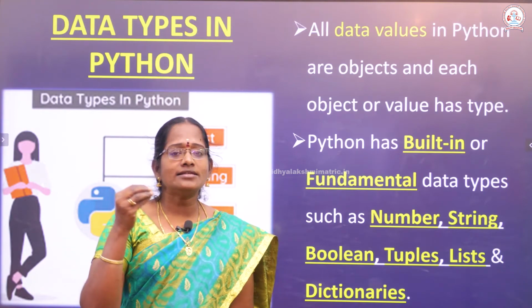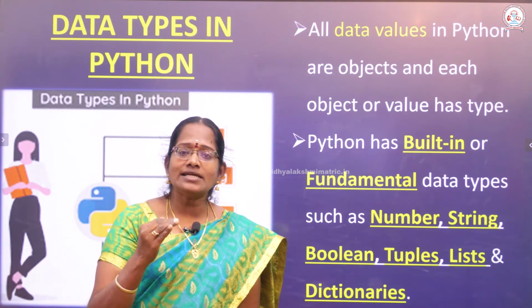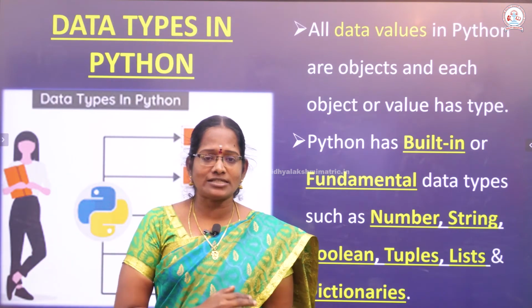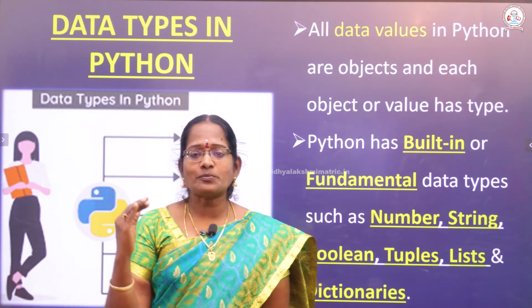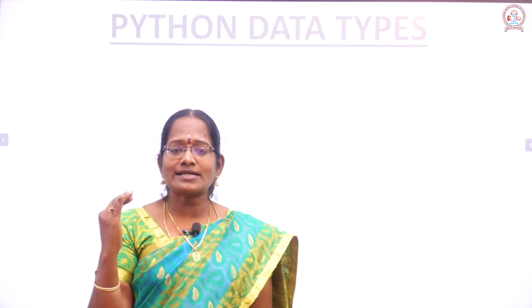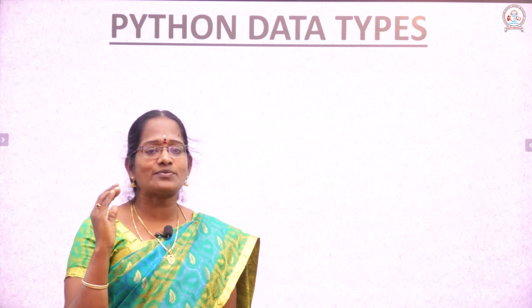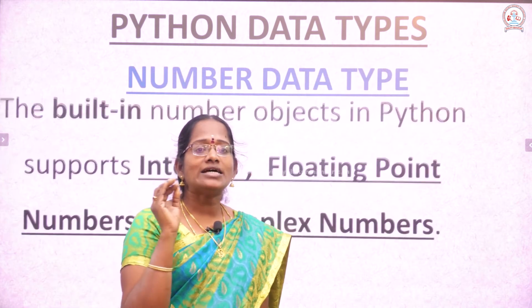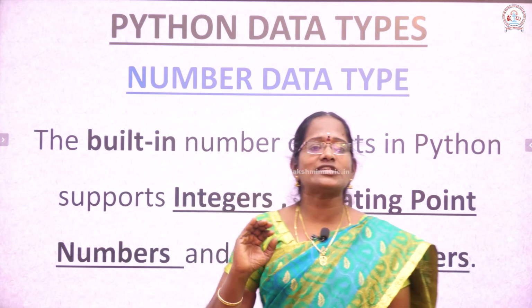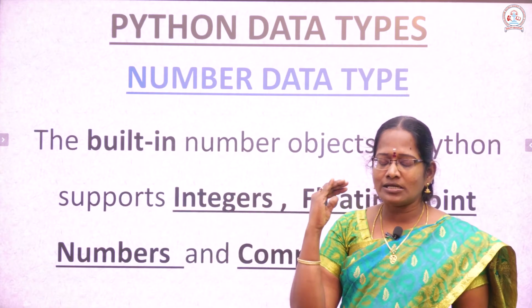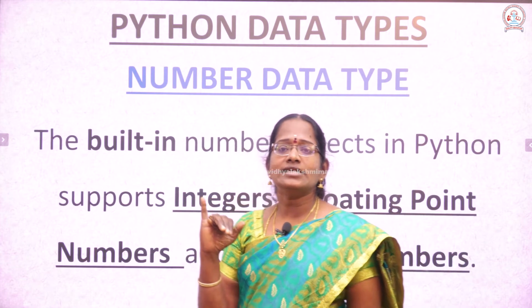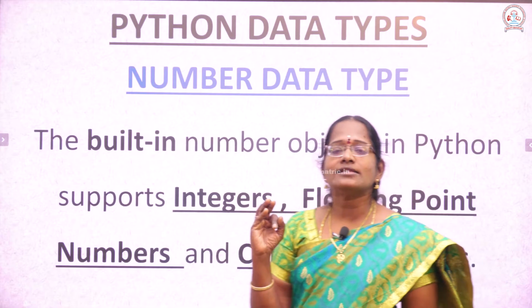In Python we have built-in, fundamental or system-defined data types. At the time of program creation, we have some different types of data types, which are built in. These built-in types are otherwise called fundamental data types. The built-in types are divided into integer, float and complex.